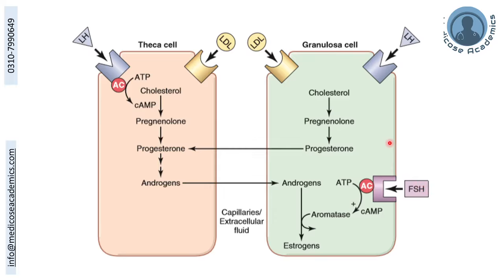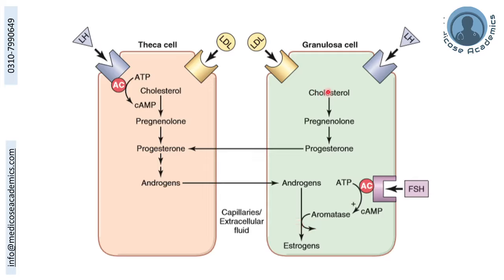If you have a keen look at this image, you can appreciate that luteinizing hormone is stimulating both the theca cells and the granulosa cells, but more action is on the theca cells, whereas follicle stimulating hormone receptors are only present on the granulosa cells, as you can see over here. Third thing you can appreciate: the precursor of these hormones, estrogen and progesterone, is LDL, from which cholesterol is taken up by the granulosa and theca cells. They undergo a series of steps to ultimately form the female reproductive hormones.